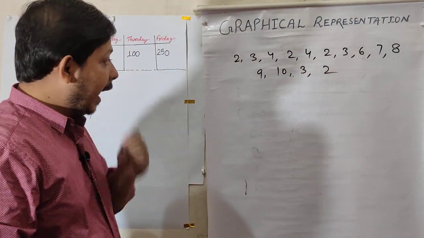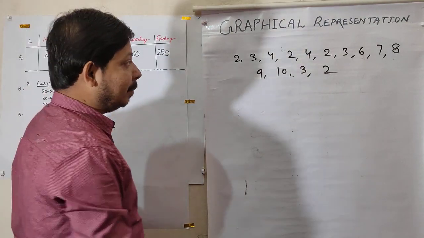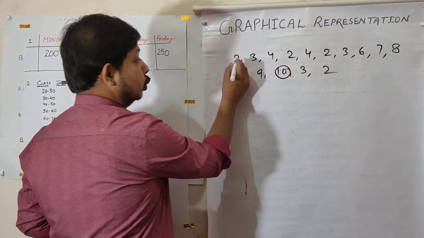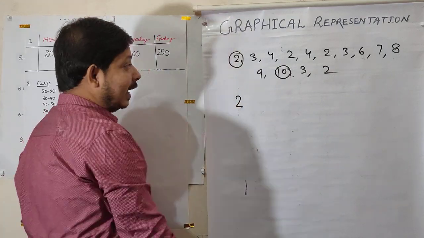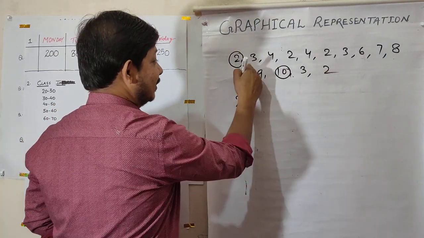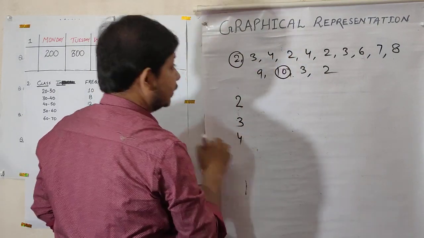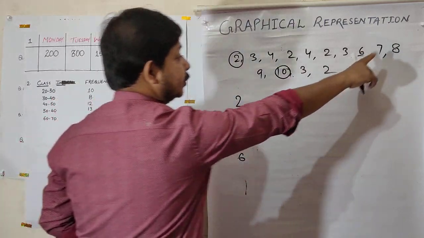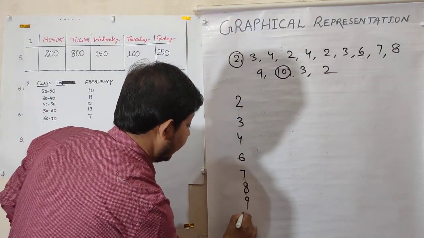First of all we have to check the maximum and the minimum. The maximum is 10, the minimum is 2. Now we will write 2. Then after 2, which one? 3. After 3, which one? 4. Then after 4, which one? 6. Then after 6, which one? 7. Then after 7, 8 continuously, 9 and 10.